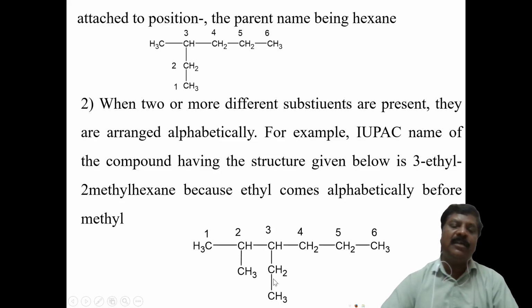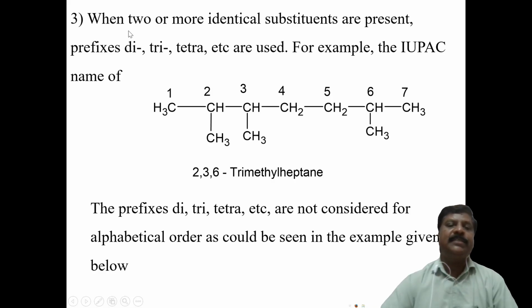Ethyl comes first in alphabetical order, therefore ethyl you have to give first, along with the position of the carbon atom. That is 3-ethyl, 2-methyl, and this is hexane. Therefore, simply we have to say 3-ethyl-2-methylhexane is the name of this compound.